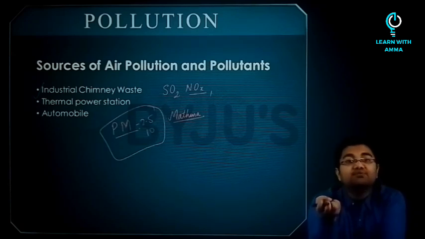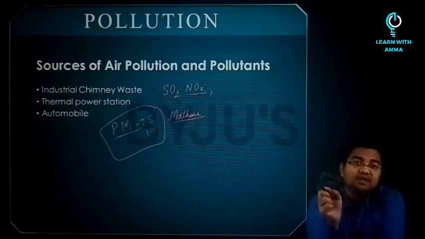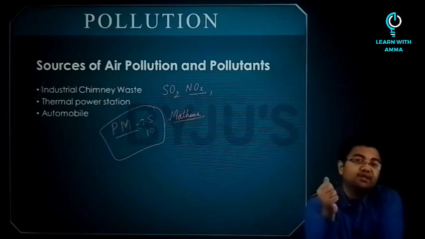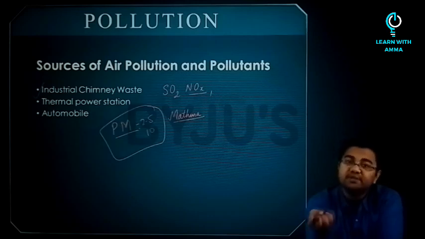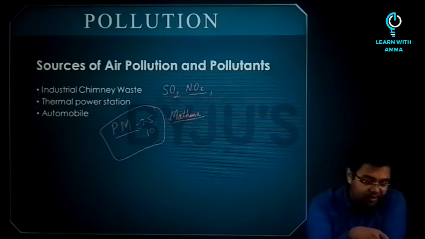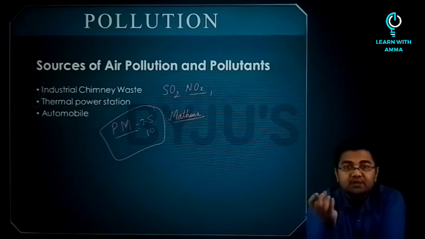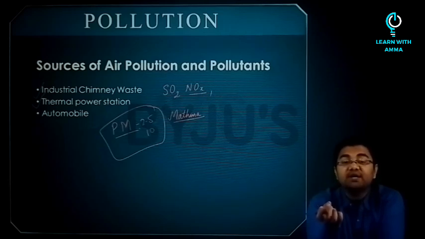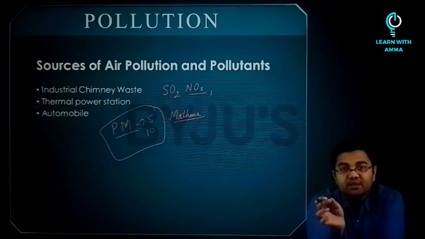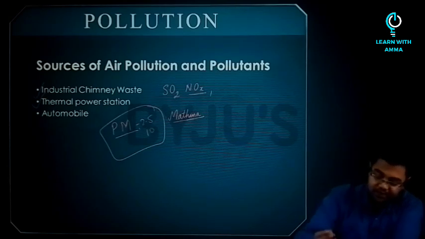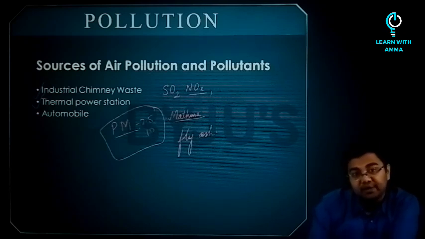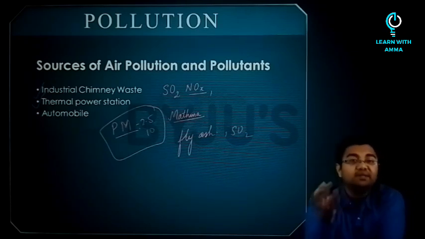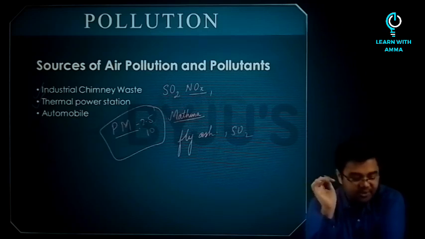Then there are many food and fertilizer industries which emit gaseous pollutants. Even chemical manufacturing industries emit a large amount of acid vapors in the air. Then, if you talk about the thermal power stations, the coal consumption of thermal power plants is 7 million tons. The chief pollutants here are fly ash, then sulfur dioxide, and also other gases and some hydrocarbons which come out from here.